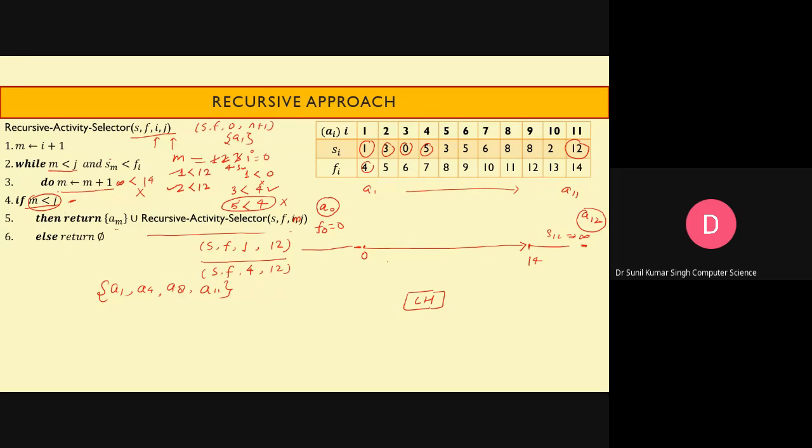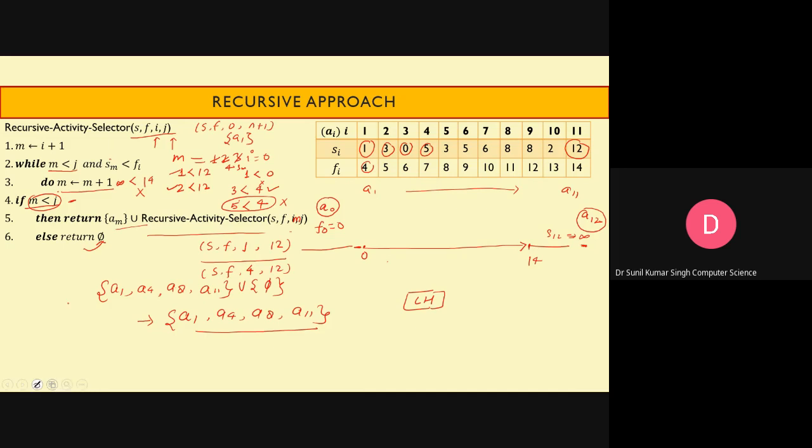So this condition will fail and it will return the null set. So that means union, and it will give the set of compatible activities A1, A4, A8 and A11. So these are the set of activities.